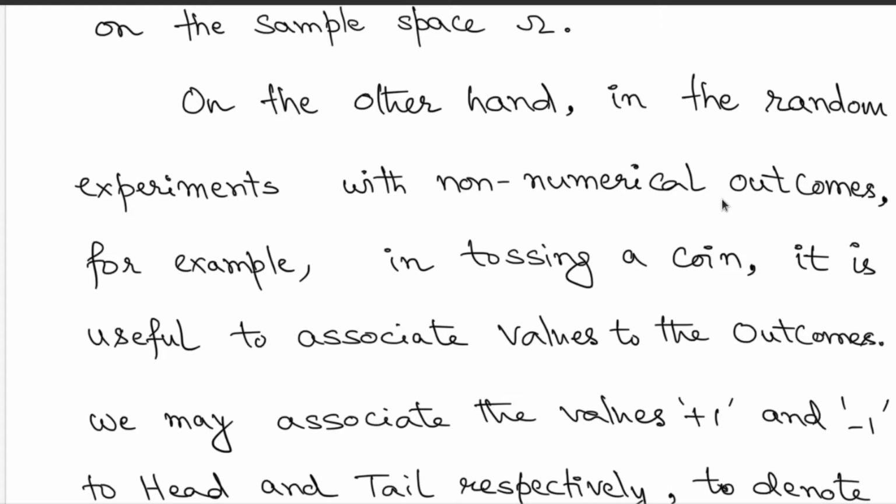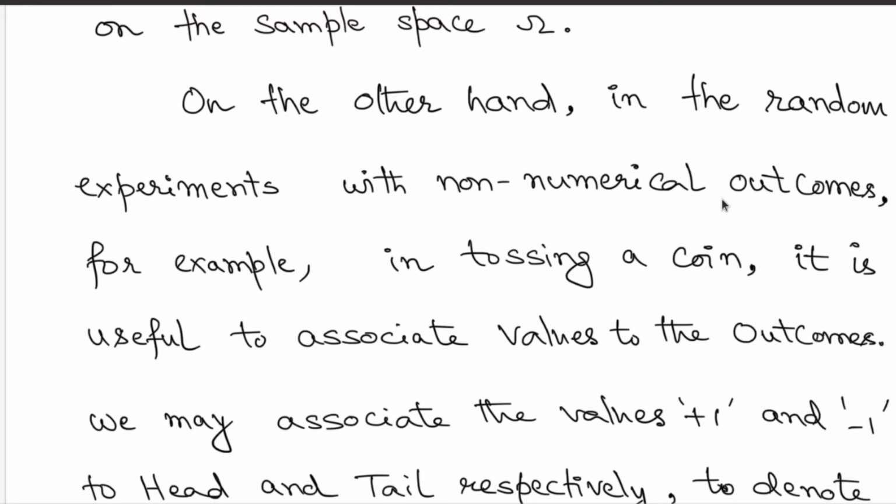For example, in tossing a coin, the outcomes are either a head or a tail. So now you will ask, what is the value? But in practice, you associate certain values to these heads or tails, you assign certain meaning. For example, when you toss a coin, you might be calling heads, and if head appears, you win the toss. So there is this notion of winning a toss and losing a toss. Therefore, there is a physical meaning associated to these outcomes which are heads and tails.